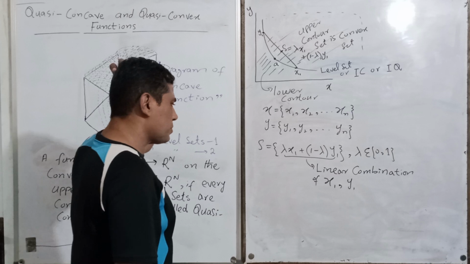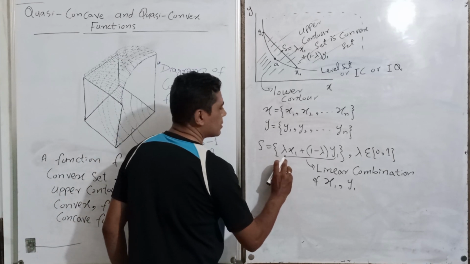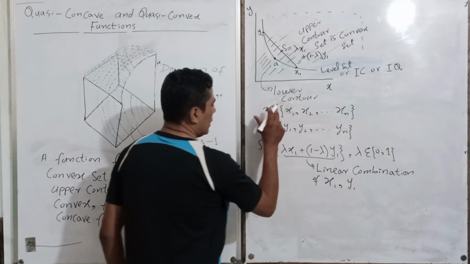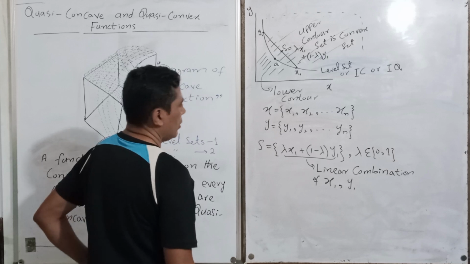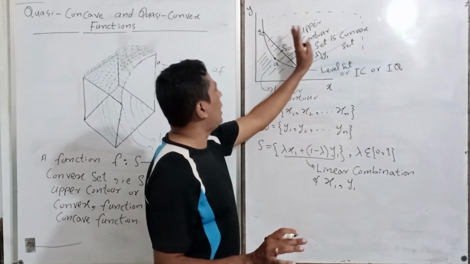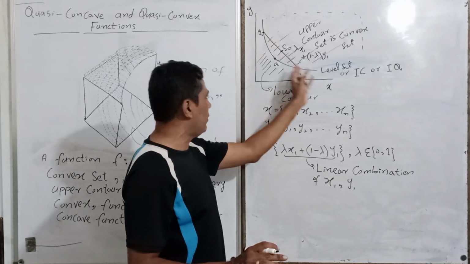And now, what is one technical definition of quasi-concave? Now guys, it is clear. This is again an upper contour set subject to that level set.